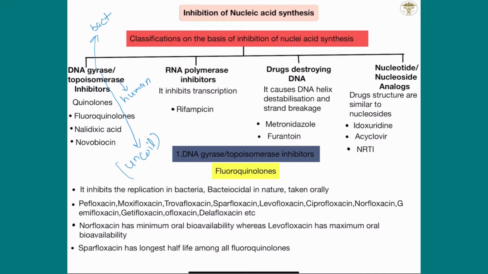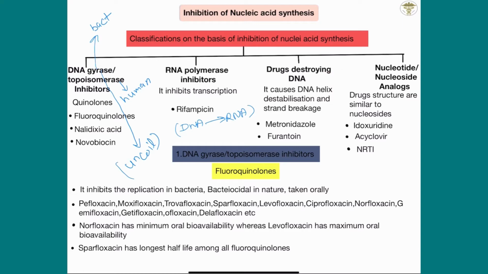Second is the RNA polymerase inhibitor. It inhibits transcription, meaning it inhibits the transcription of DNA into RNA. So DNA isn't converted into RNA, which causes death of the bacteria, because no transcription, no translation, and no protein synthesis occur. An example is rifampicin. This is the second.